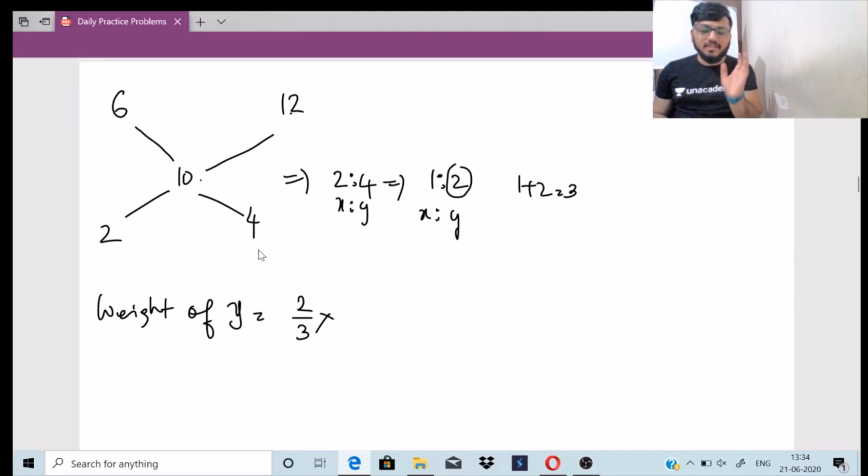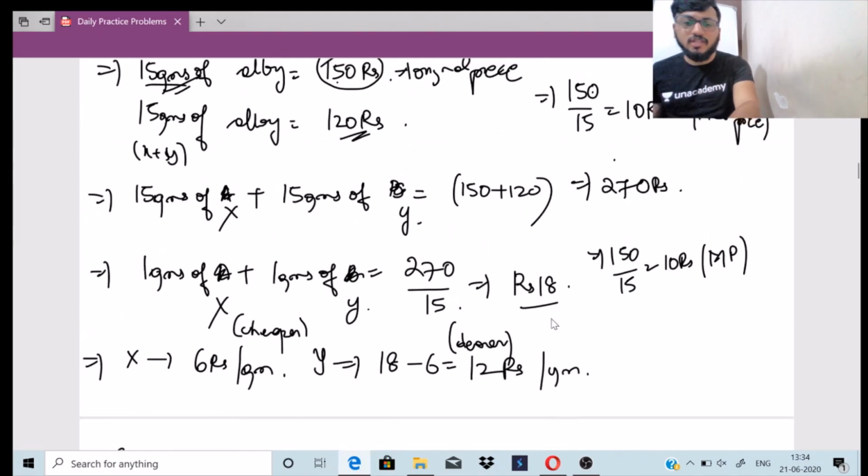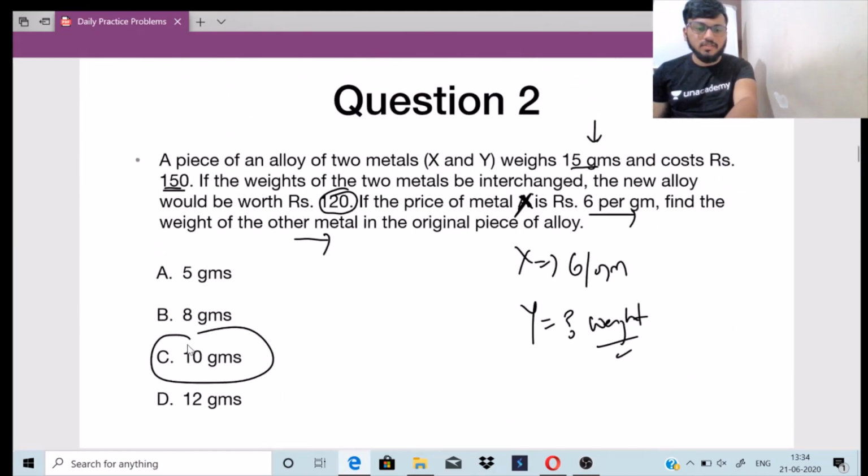उसमें से Y का weight कितना है मुझे चाहिए, right? So 2 by 3 into 15. So 2 into 15 is 30 by 3. 30 by 3 is 10 grams, right? 10 grams is the weight of Y. So it is option C.